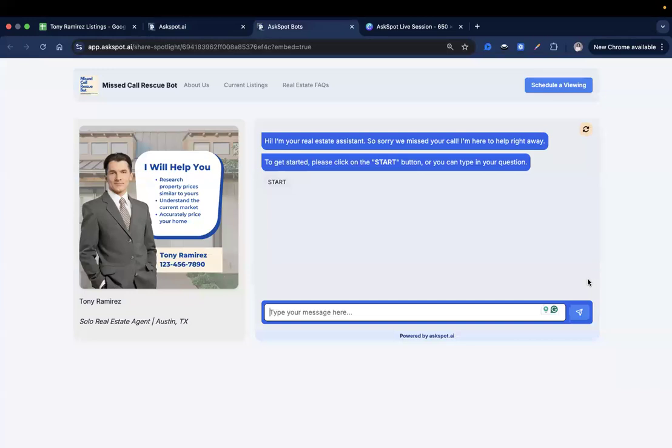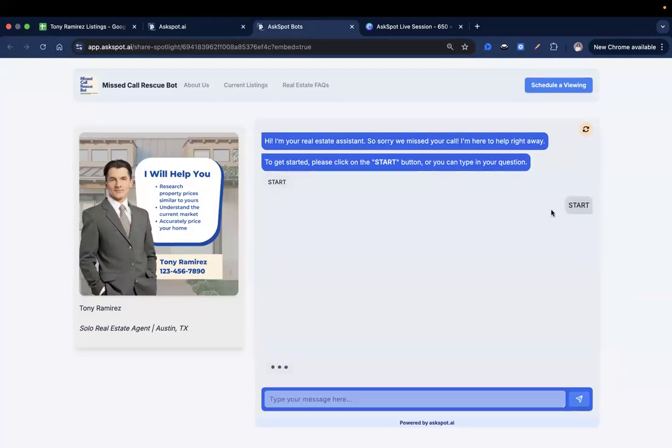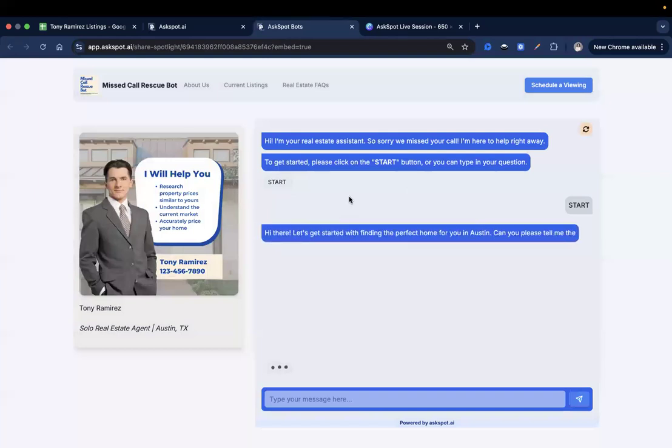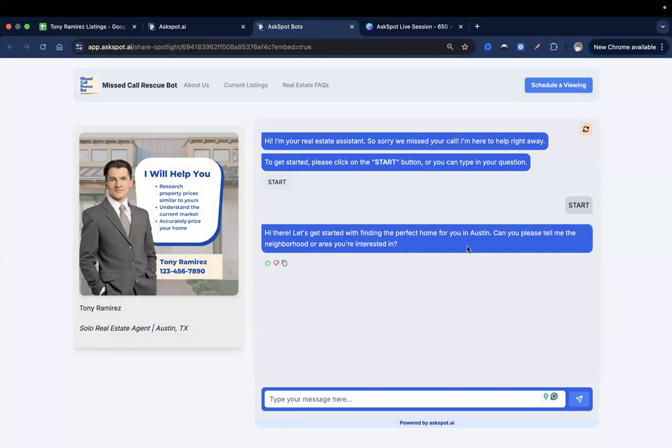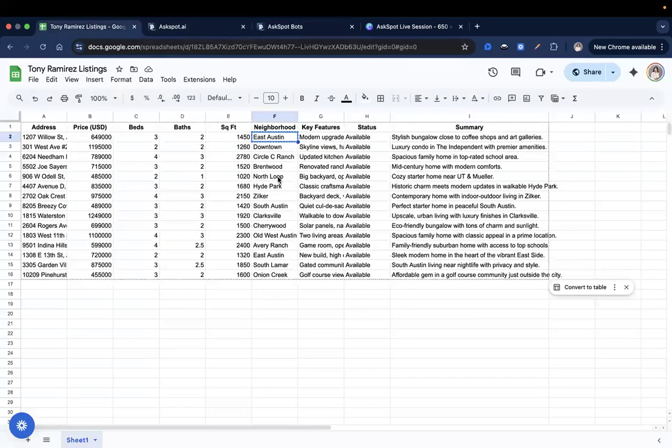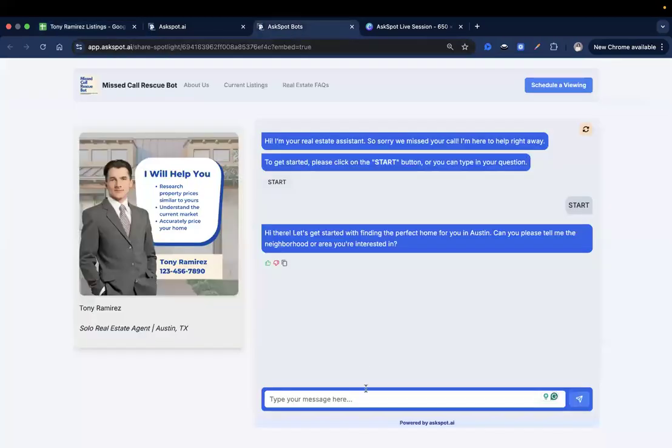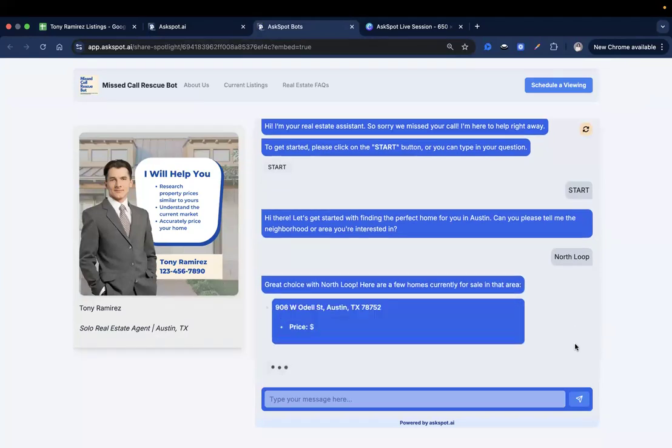I don't think the form will trigger now that I've already answered it from my IP address, because it tends to detect the IP. So if this user was already presented with this form, it will not trigger that again, to not bug them with that. So let's try it again now. Let's get started with finding the perfect home for you in Austin. Okay, let's just say North Loop. And let's see if the AI will continue with our flow.